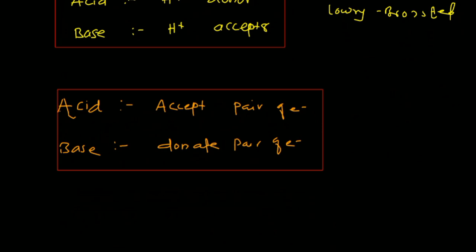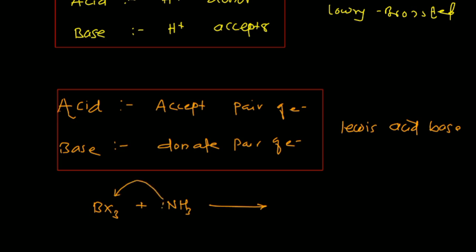In the case of Lewis acid-base theory, I have boron halides BX3 and ammonia. You know that boron halides are Lewis acids because they have a vacant pz orbital, and nitrogen has a pair of electrons, so it will donate the pair of electrons. So this will be a Lewis base, this will be a Lewis acid, and it will form an adduct, BX3-NH3. This is called a Lewis acid-base adduct.